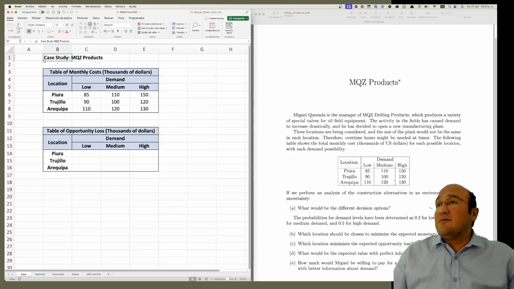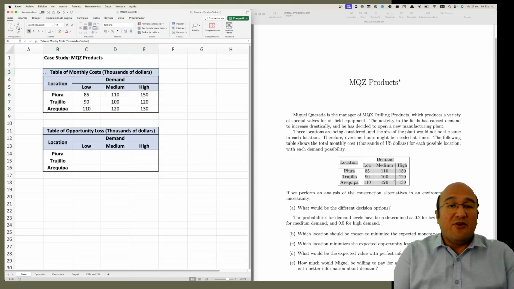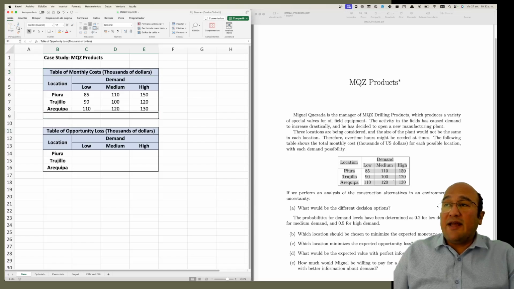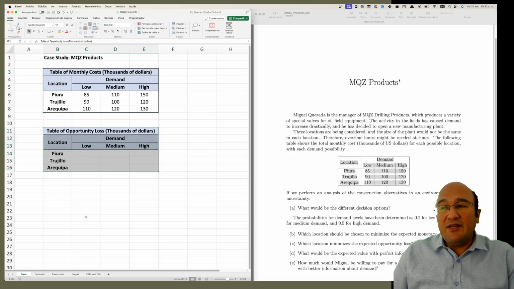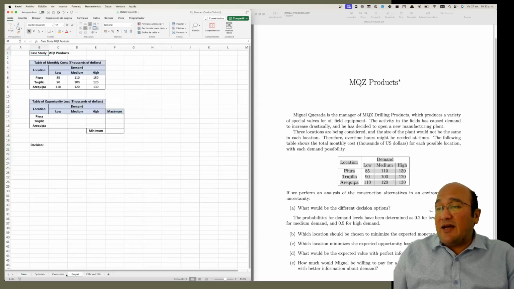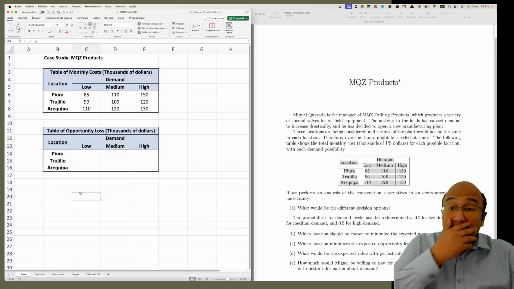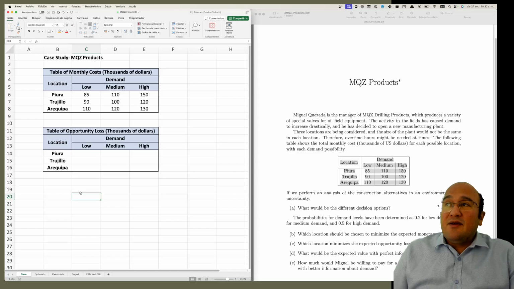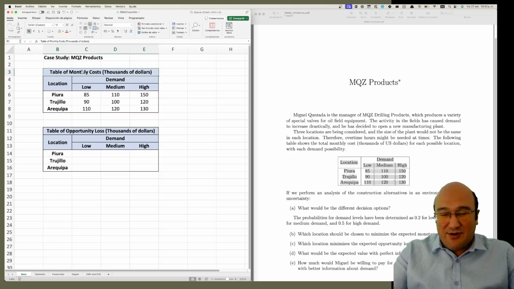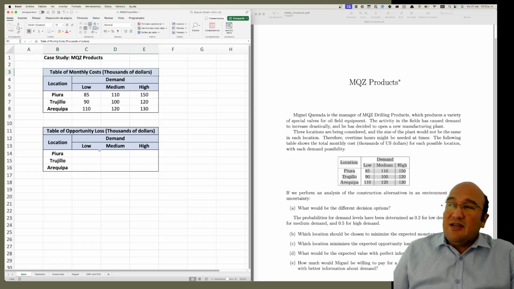So first, here we have the table, the same table that shows on the case. And from this table, that's the table of monthly cost, we have to do the table of opportunity lost that will be needed in the other tabs, okay? So here is an important thing. In class, we have been working with profit, but now it changes to cost. Remember, in profit, we want to maximize profit, but in cost, we want to minimize cost. There is a difference in doing the table of opportunity lost.